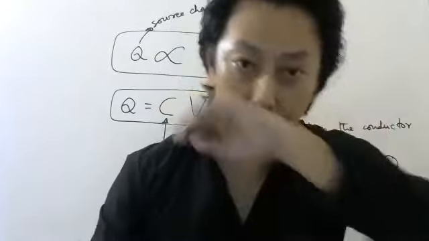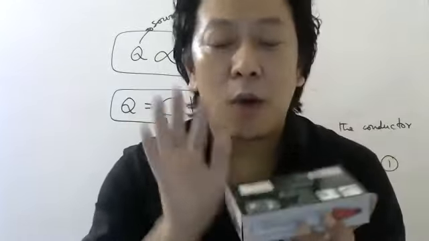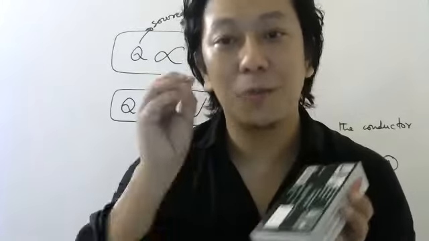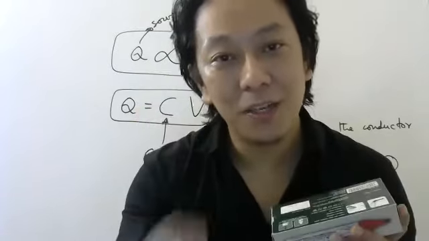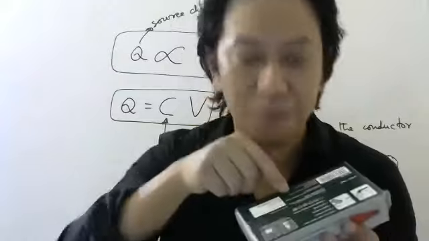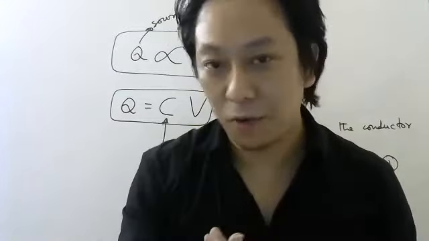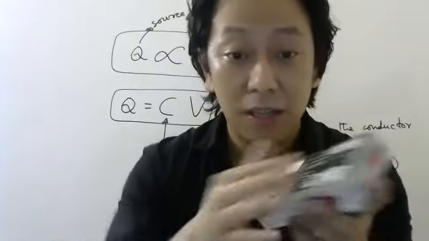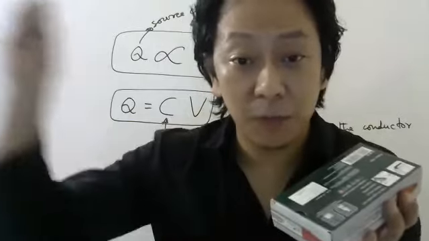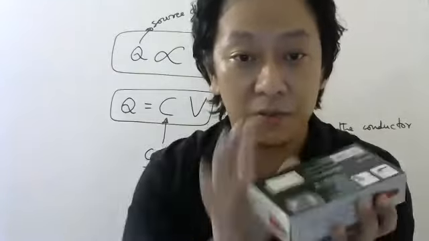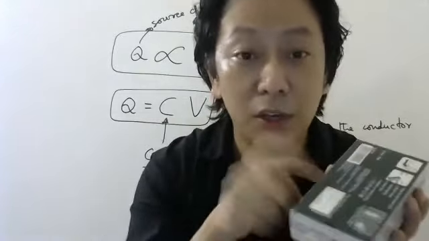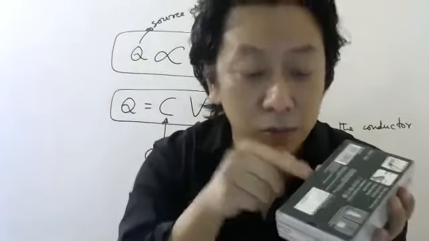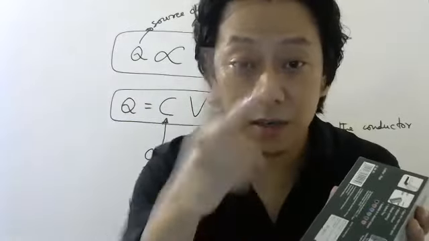Now listen carefully. What is the meaning of potential at a point? Potential at a point means work done to bring unit charge from infinity to that point. That's it. If you have forgotten it, please see the previous videos about potential. Now, I am bringing unit charge from infinity and keeping it on this surface, because I want potential of this surface. So I have to bring unit positive charge from infinity to this surface. That is called potential, V.